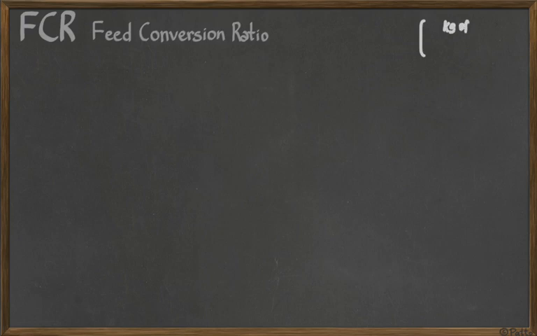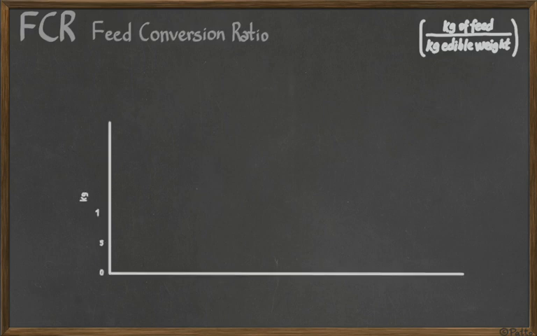When you're talking about efficiency, there is one calculation that should be made, called feed conversion ratio. Basically, how many kilograms of food we give to an animal to make 1 kilogram of edible weight.